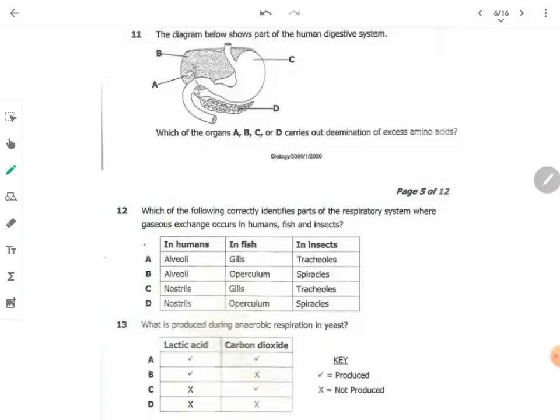The diagram shows part of the human digestive system. Which of the organs, A, B, C, or D, carries out deamination of excess amino acids? The answer is B, it is the liver.